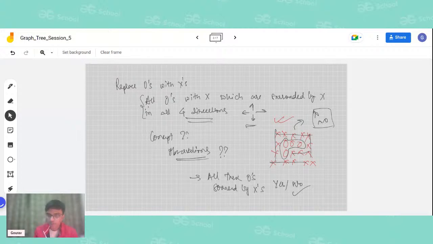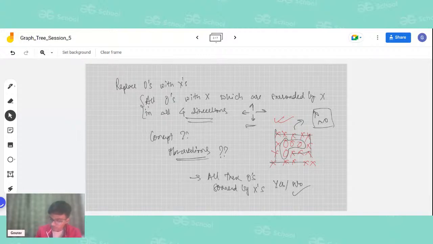Dilavar, you were saying you could not understand the question, so let me repeat it once again for you. The question is saying that you have been given a matrix which contains a bunch of O's and X's. And you have to convert all those O's to X's which are surrounded by X's in all directions. Multi-source BFS.